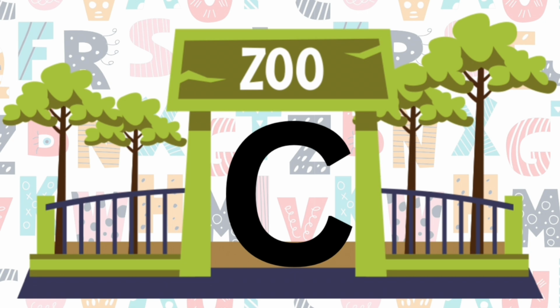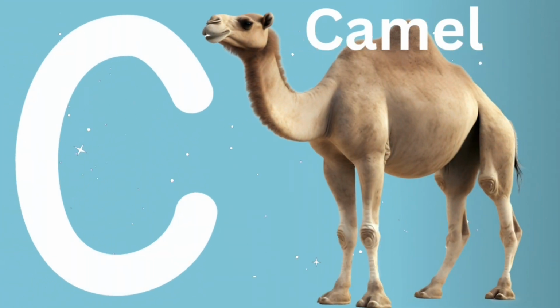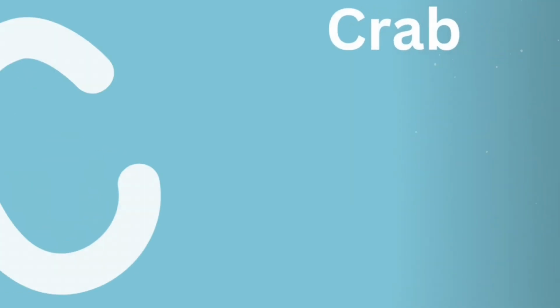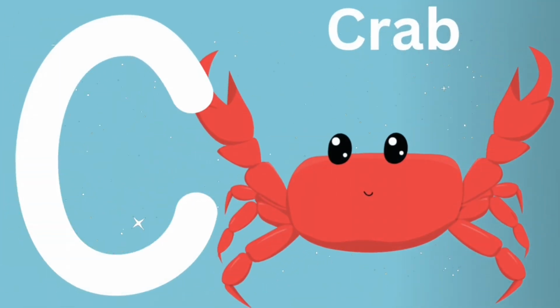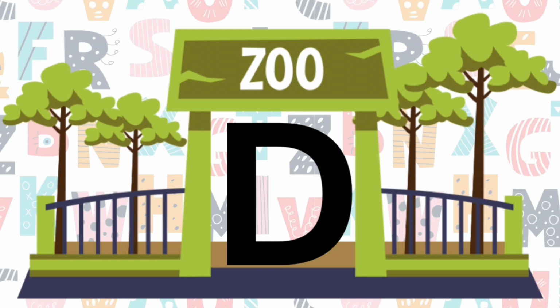Beaver. This is the letter C, friends. The C says k. What animals can you think of that starts with the letter C? What about a camel? Camel. Any other animals that you can think of, friends? What about a crab? Crab. Or maybe a cardinal? Cardinal.